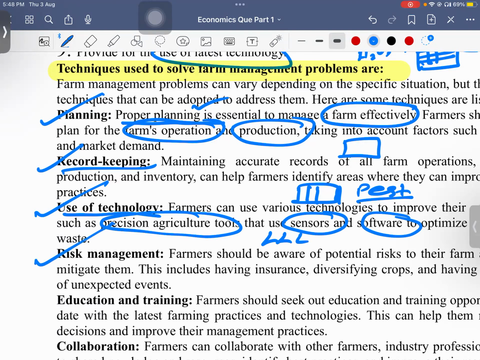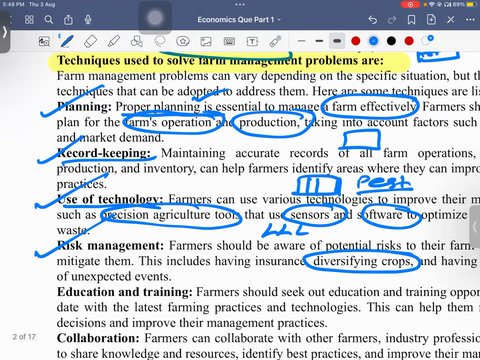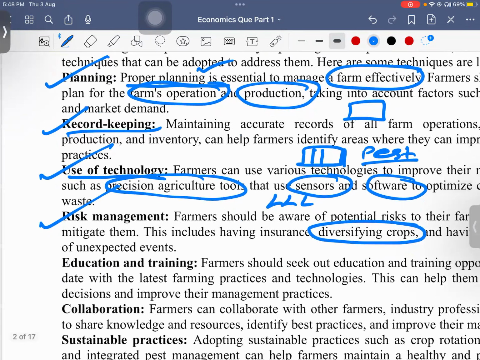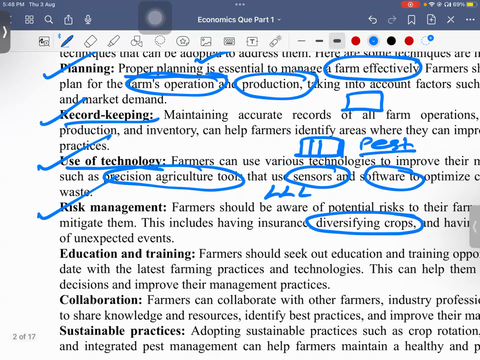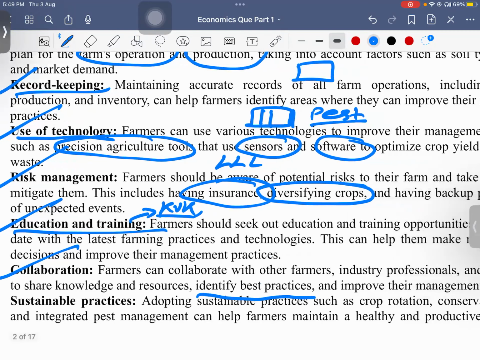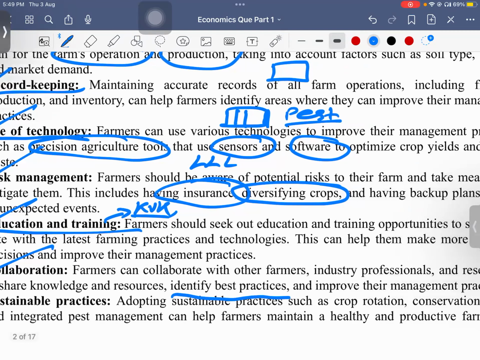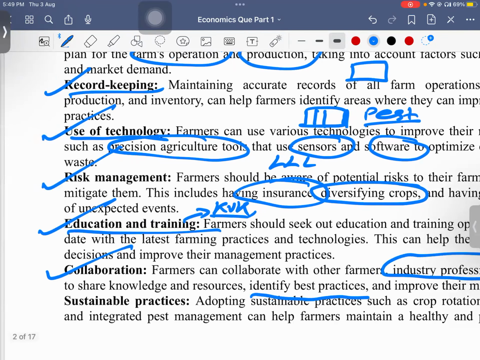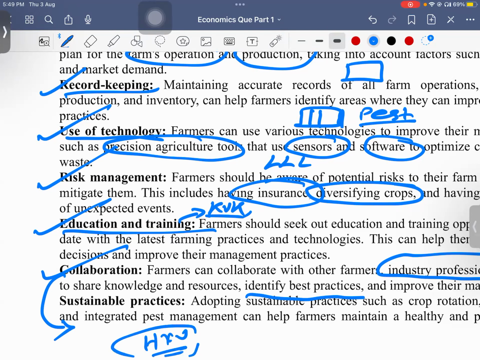And risk management: what he should do, he should diversify the crop. As I told you earlier, tomato, like fully you should not grow, and also have insurance and other things. And education and training. He should also consult KVK, ICAR, research institutes to get the best technologies and ideas. Also have collaboration. We should collaborate with progressive farmers, best practices, and industry professionals. Like you may be using some old quality seeds, so you can use some good high yielding varieties.